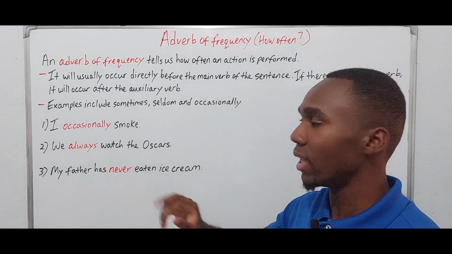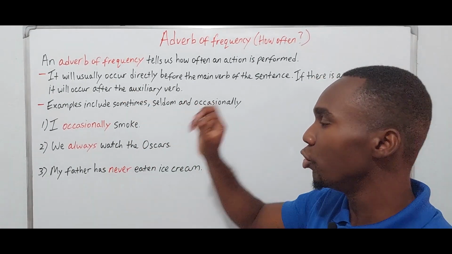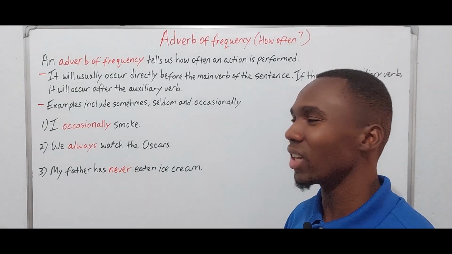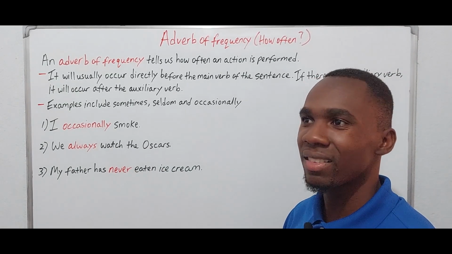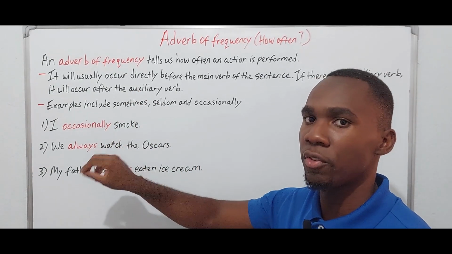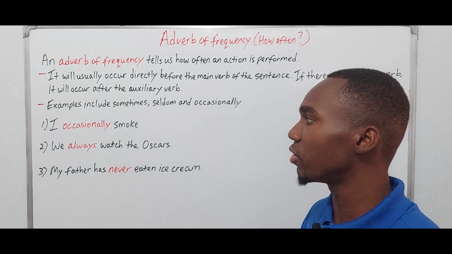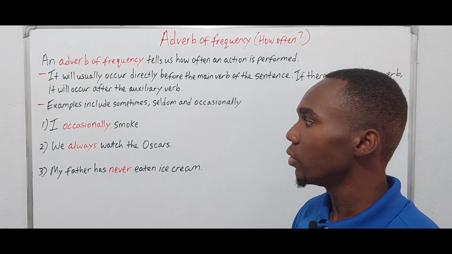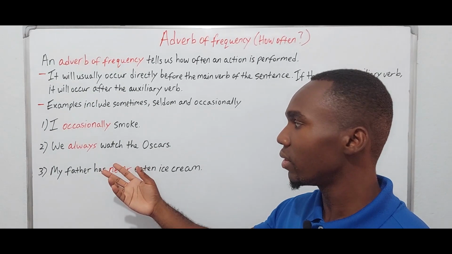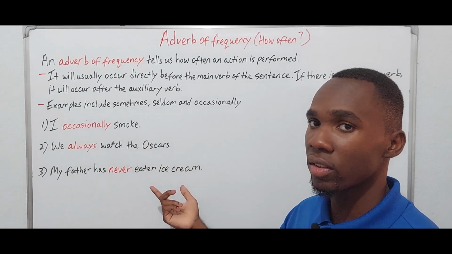And remember, usually they'll go before the verb. So you wouldn't say I smoke occasionally. We would put it directly before the verb. So I occasionally smoke. 2, we always watch the Oscars. Always tells us how often we watch the Oscars.